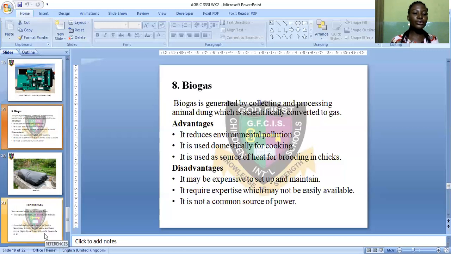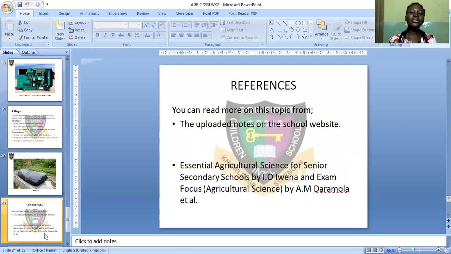Please, I will refer you to the uploaded notes on the school website to read more on this topic, and also the recommended textbooks by the school, Essential Agricultural Science for Senior Secondary School by IO Inwena. Also, Exam Focus can also be used.